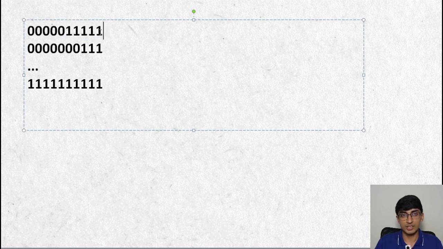We can just check it again. 1 plus 2, 3. This will be 7. So it will be 10. This will be 15, and this will be 31, right? Yeah, so this entire thing will be 31. It's like 1 plus 2 plus 4 plus 8 plus 16. So 1 plus 2 is 3, 3 plus 4 is 7, 7 plus 8 is 15, 15 plus 16 is 31. So this entire thing will be 31. From 31 all the way up to 2 raised to 10 minus 1 is what we need to go to.